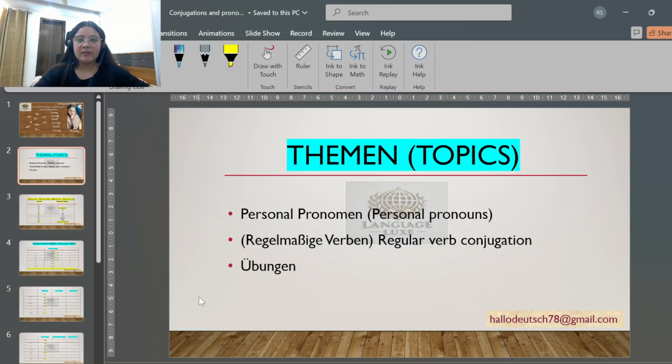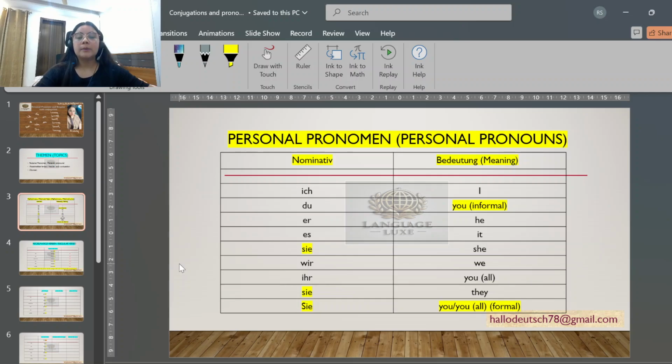So today's theme I've already said. Personal pronouns are called Personalpronomen. Regular verb conjugations are called regelmäßige Verben. And then we are going to do Übungen. Übungen means exercises. So what are personal pronouns? Personal pronouns are ich. Ich means I.